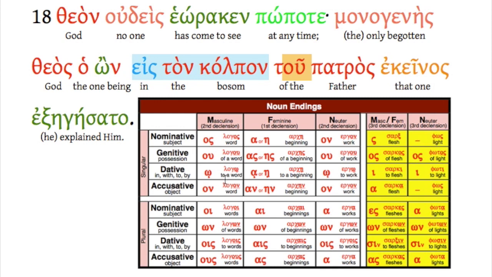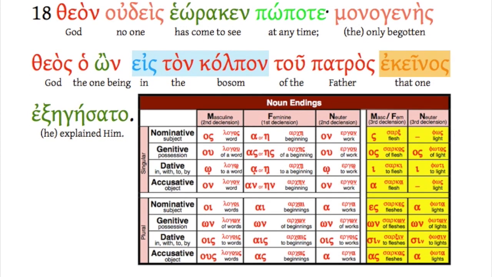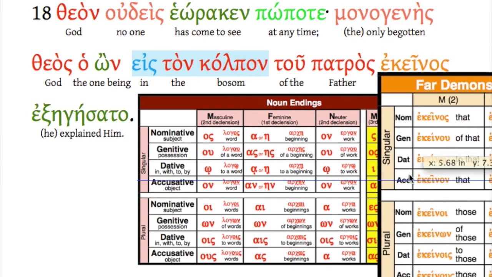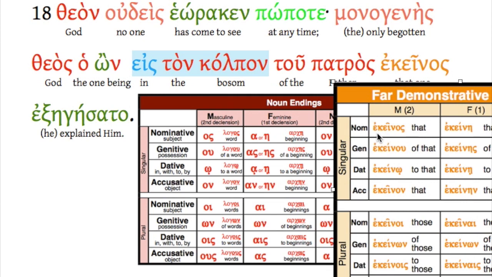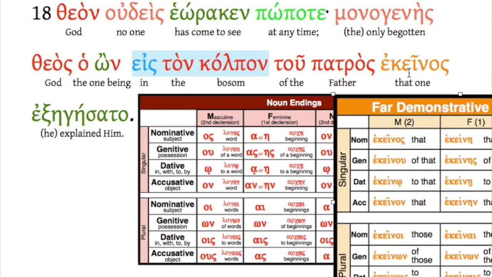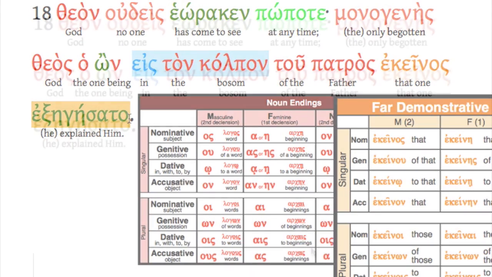Here's a second declension genitive and a third declension genitive. So the only begotten God, the one being in the bosom of the Father, that one, and I hope you're thinking far demonstrative pronoun there, ekeinos, that one. And notice it's substantival here, not just that, but that one. We supply the one here. That one has explained him.